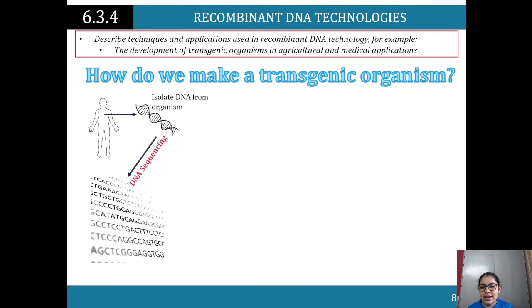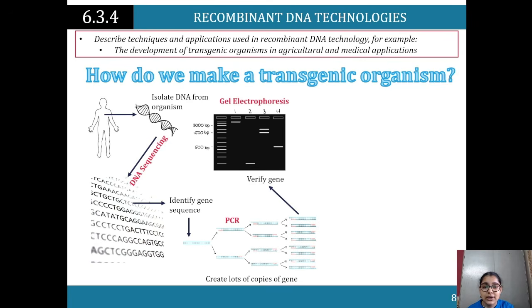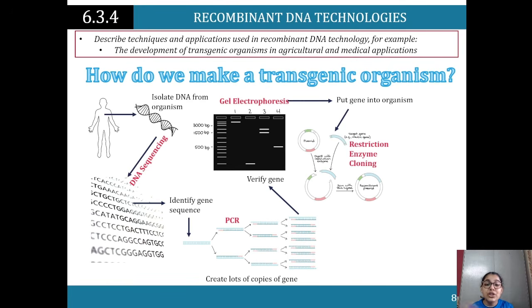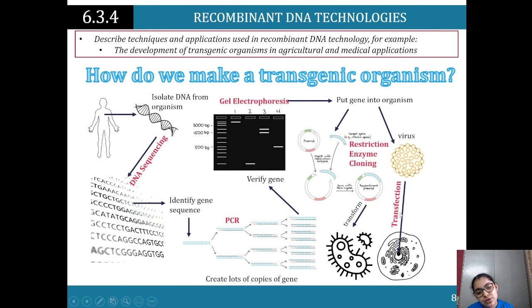So isolate the DNA. We do DNA sequencing. We identify genome sequences. Creates lots of copies of the genes. Gel electrophoresis, we verify that gene. We put the gene into an organism, and we are able to then transform it. We also do that with viruses, and use transfection as a technique, or we can use microinjections. Either three of them works.